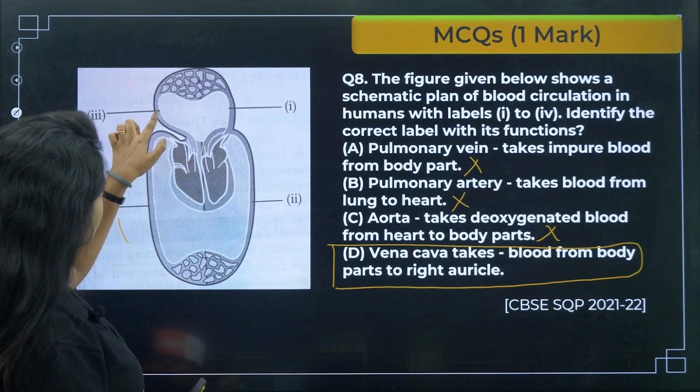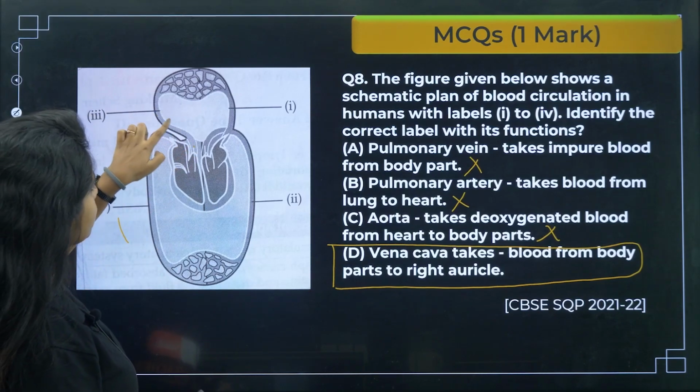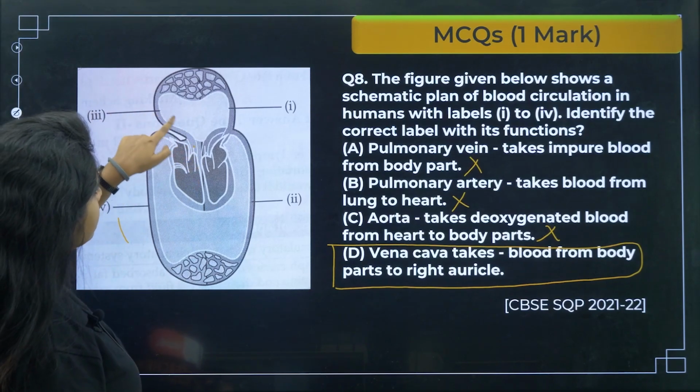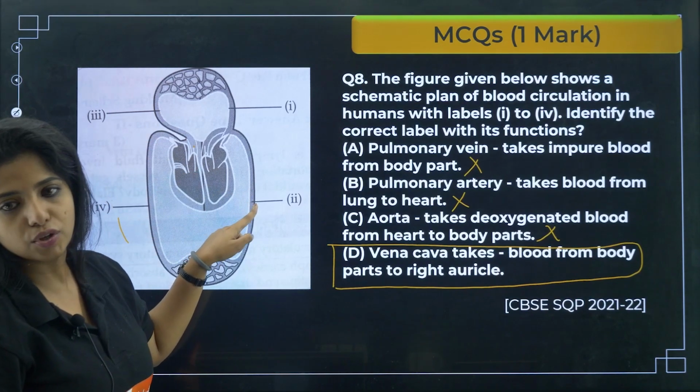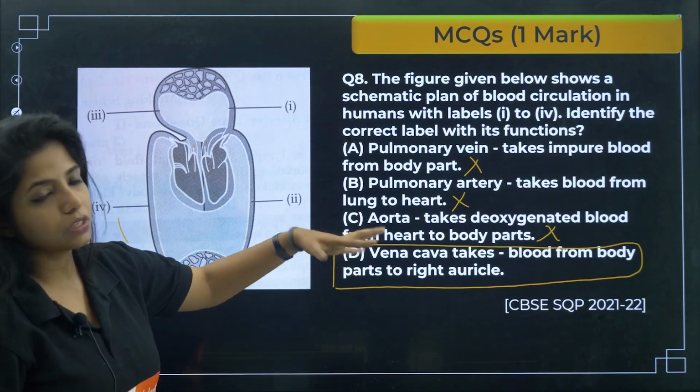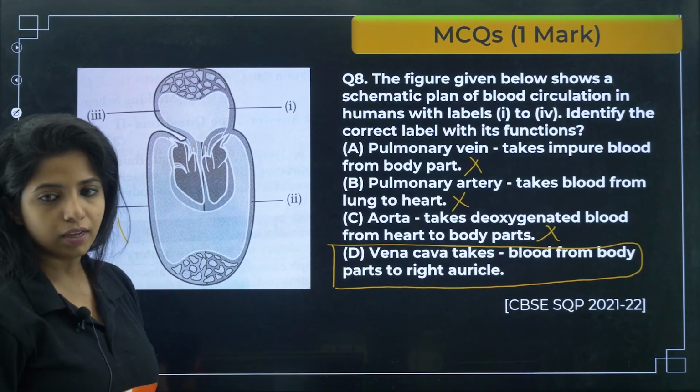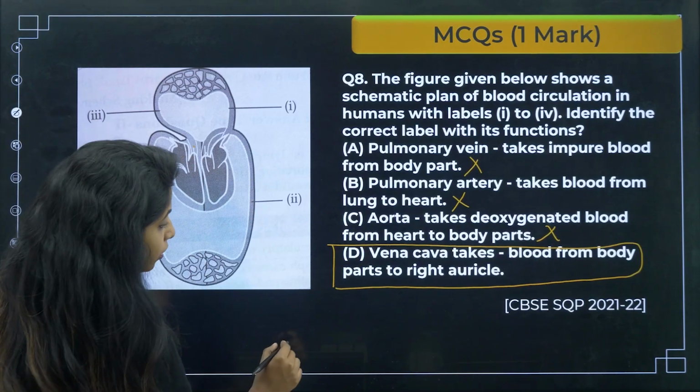Okay, this is not your aorta. Please remember this thing that you see over here. It is not the aorta. This should be the pulmonary artery and this should be the aorta that you see over here. So they have mismatched the thing. So this is altogether wrong itself. I hope you remember things. If you are someone who is forgetting things, then I am here to remind you.